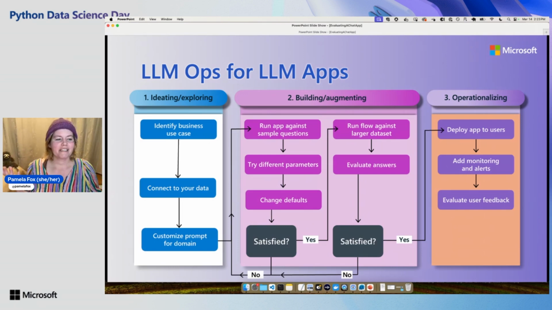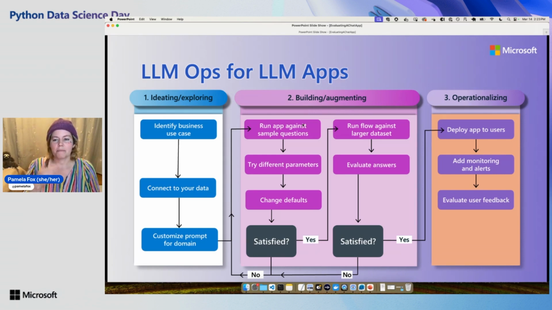So this is the LLM Ops diagram, right? You're developing an LLM app. What does it look like? You start with your brainstorming, right? You get it going, you get it working. That's the important thing, to see that it can be done and be like, okay, cool, I've got something that's answering questions the way I wanted it to.